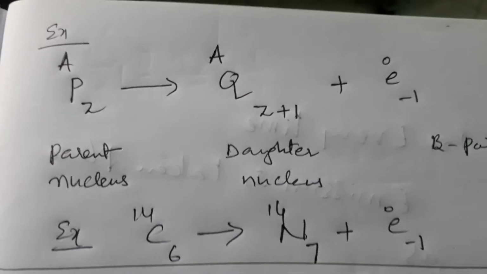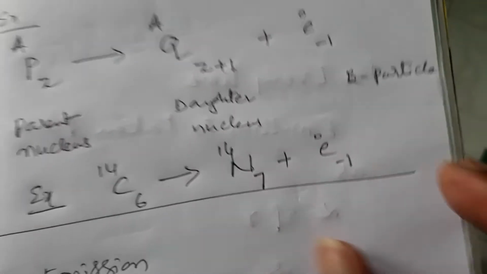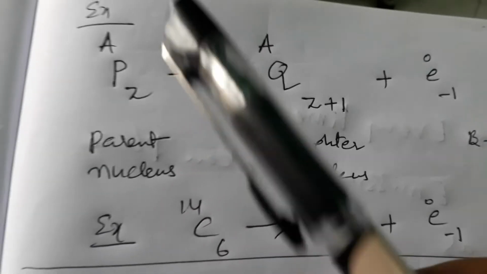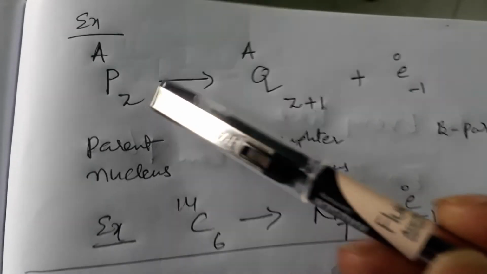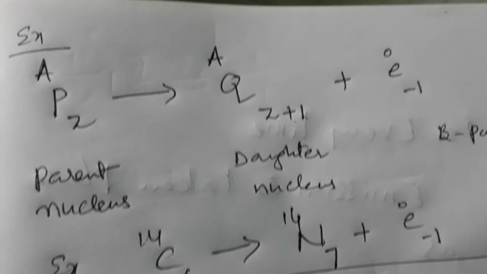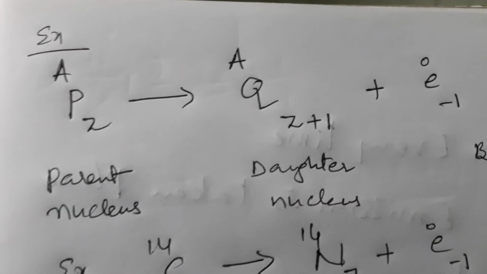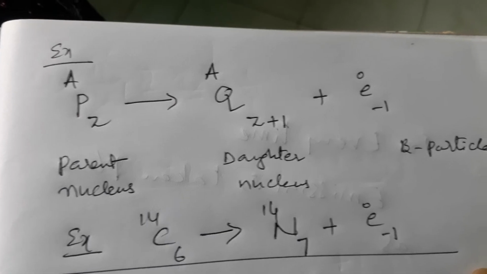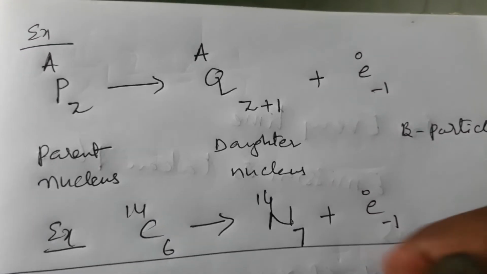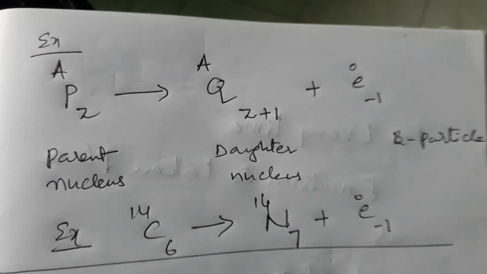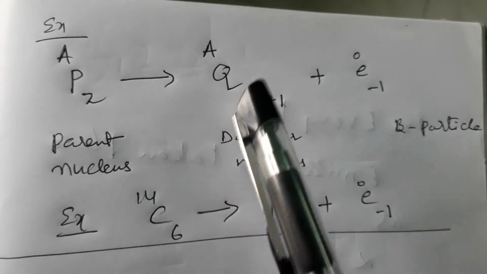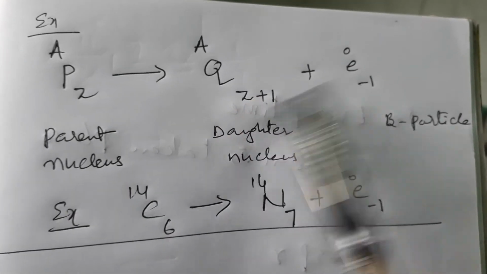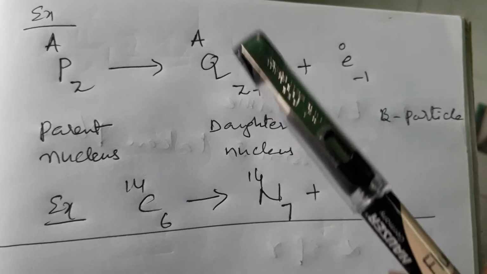Now see this parent nucleus, atomic number is Z and atomic mass is A. By emitting one beta particle, it changes into another nucleus. Here see the daughter nucleus. What changes have taken place?